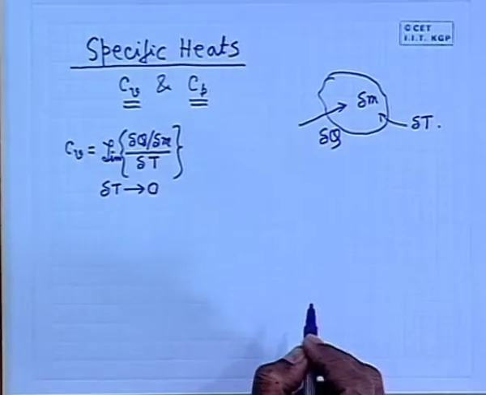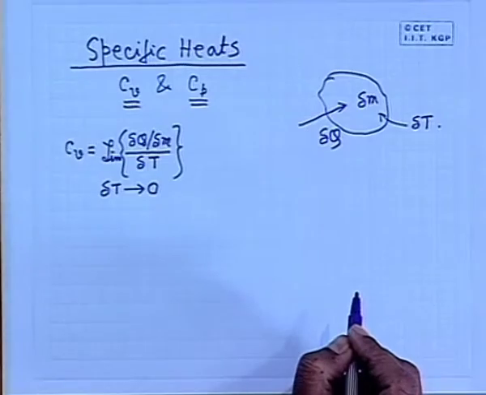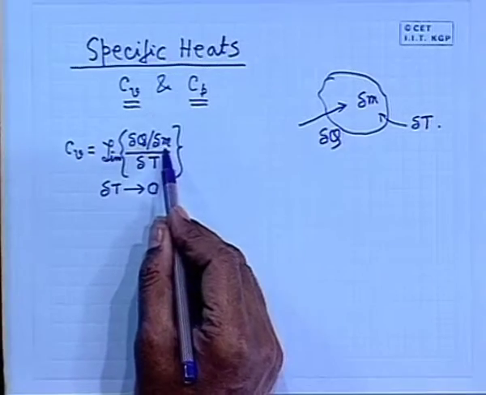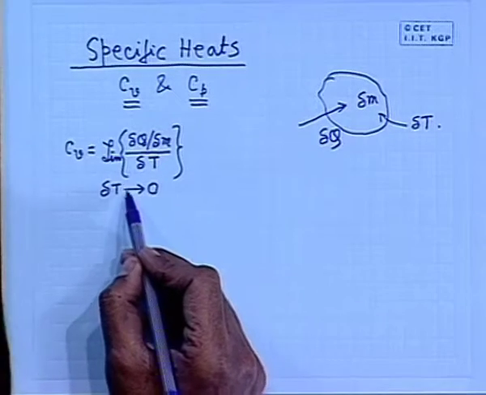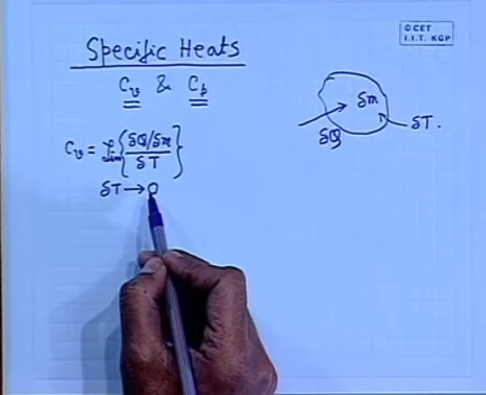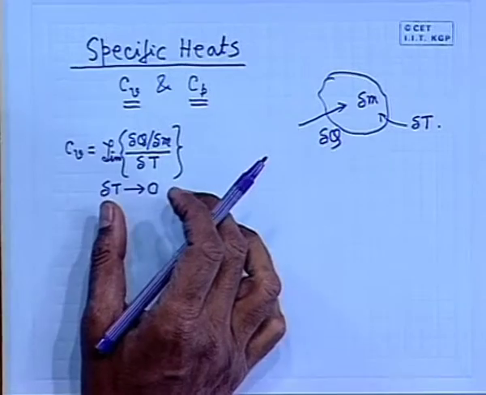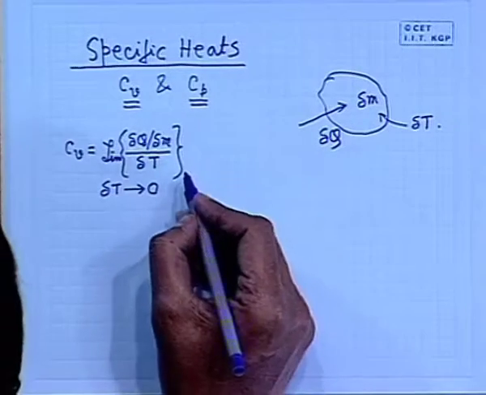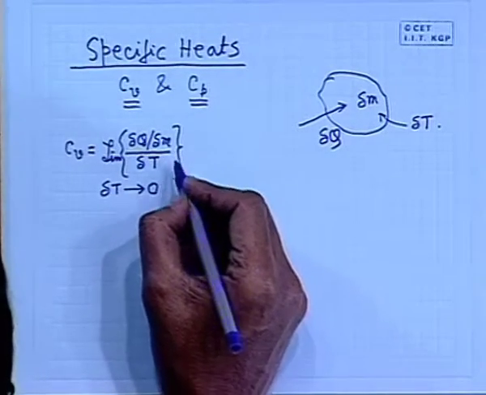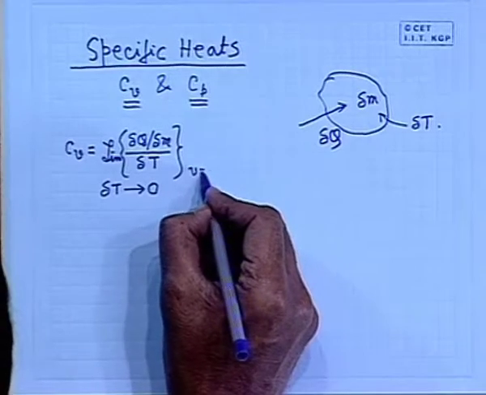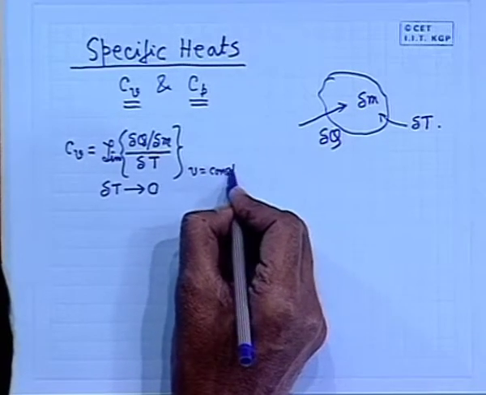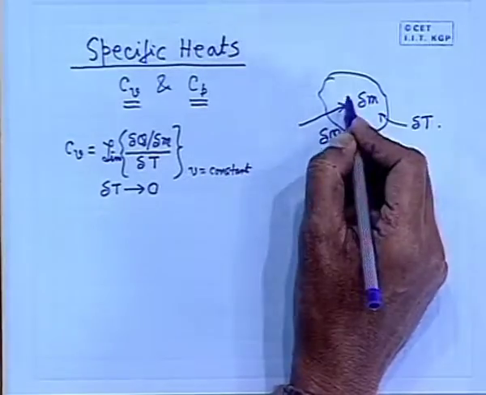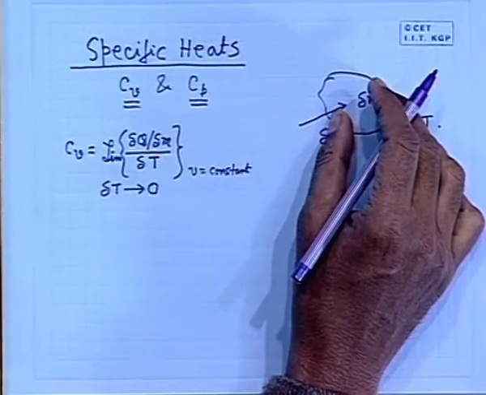Am I right? In the definition of specific heat at constant volume, it is the amount of heat transfer per unit mass per unit temperature difference as delta T tends to 0. So, this is the basic definition of specific heat at constant volume, provided this is done at constant volume, V is equal to constant. That means heat has to be added at constant volume of the system.